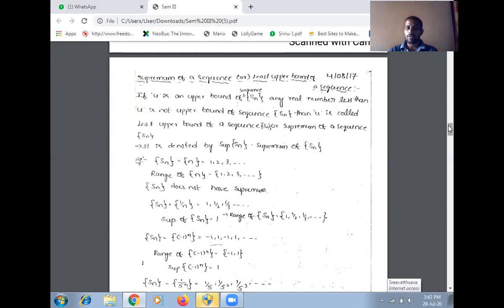So here 1 is the greatest value. Here 1 is the upper bound of the sequence. 1 becomes the upper bound of this sequence.